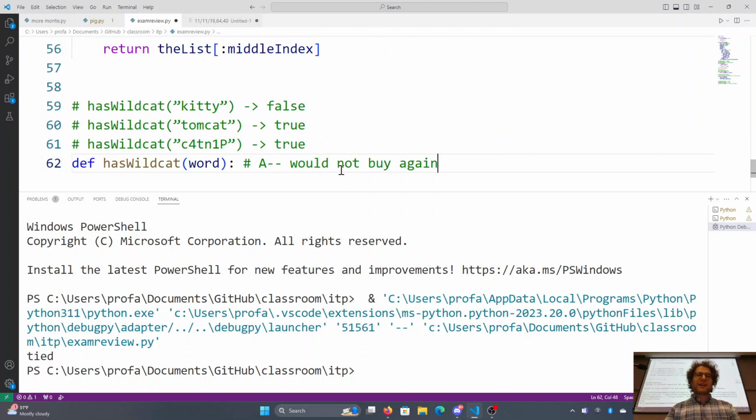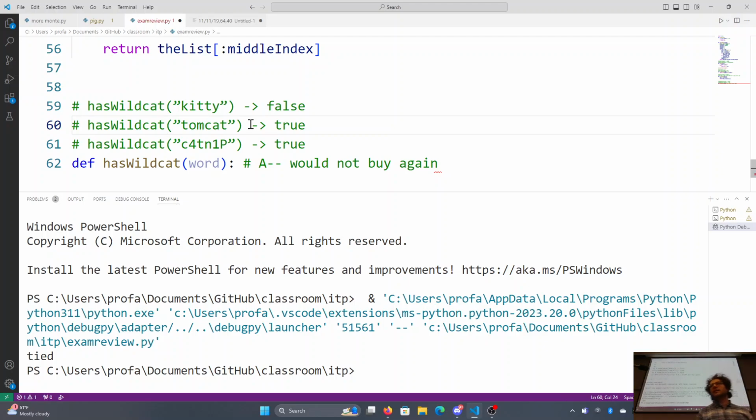You can also see the artifact showing that this was written for Java, because the true and falses are lowercase, as opposed to capitalized at the beginning like in Python. So here we go, hasWildcat. Kitty is false. It doesn't have C something T. Tomcat returns true because CAT is in it.